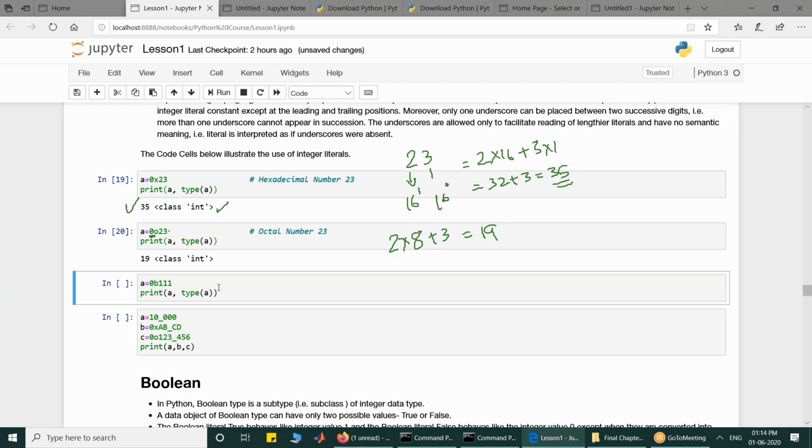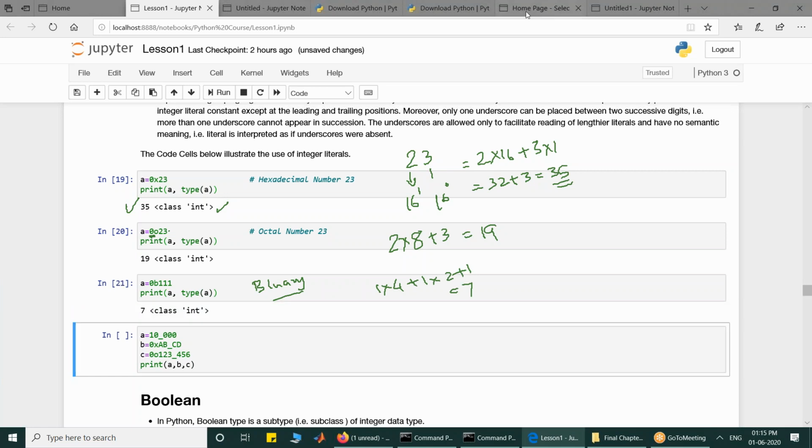Similarly, 0b is binary. So this is a binary number, and the value is 1 into 2 raised to power 2, that is 4, plus 1 into 2 plus 1, and that is 7. If you execute it, this would be 7, and that is class int.